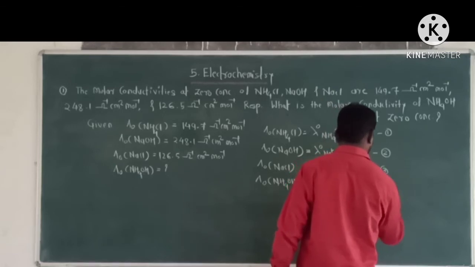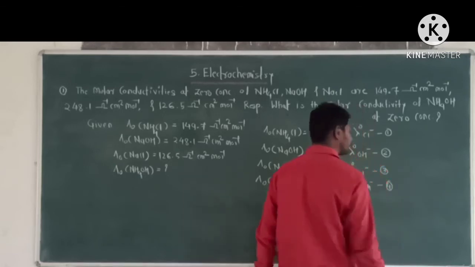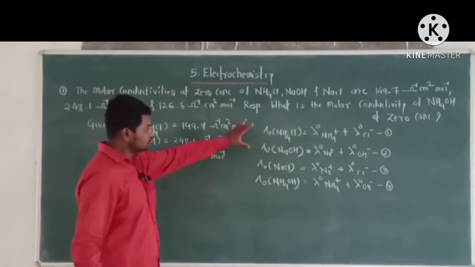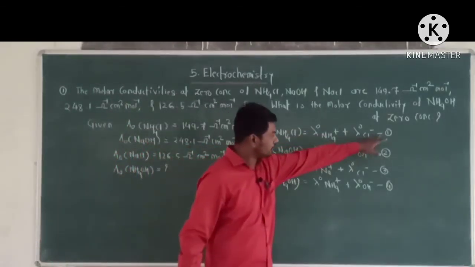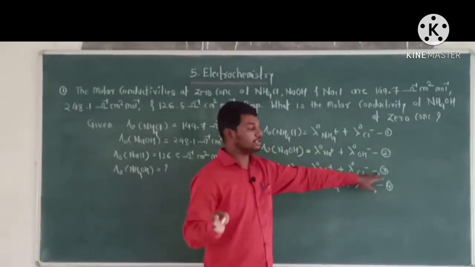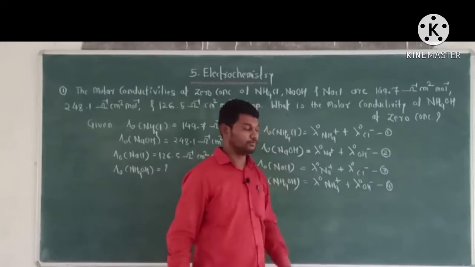This is the equation number 4. Okay. Now from this it is clear that combining equation number 1 and equation number 2, and subtracting the equation number 3, we get the equation number 4.